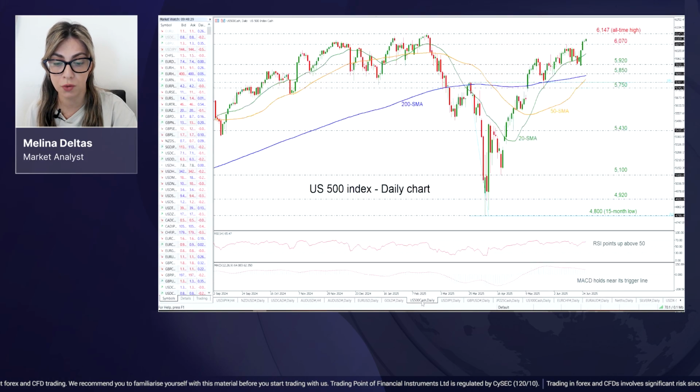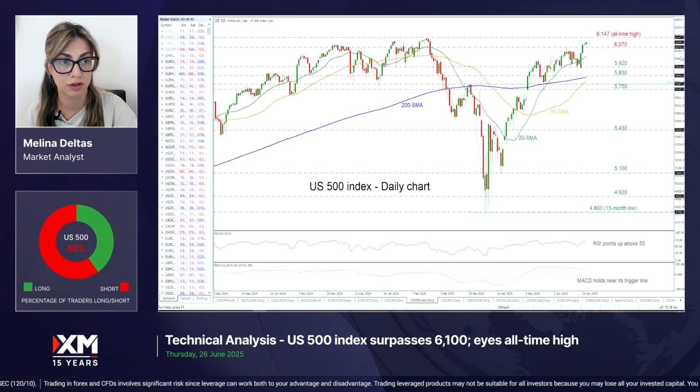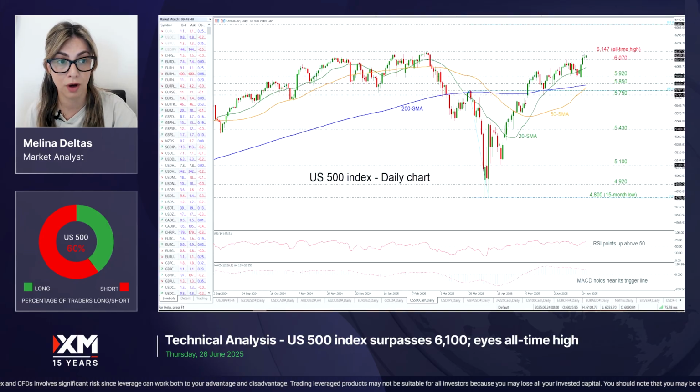Now, turning to US 500, we can see that the price overcame the 6100 region and surpassed the 6070 area, which acted as a strong resistance in the past, with the potential to hit the all-time high at 6147. If there is a move above the all-time high, then the price may move towards the next round numbers such as 6200 and 6300, ahead of the 161.8% Fibonacci extension level of this downward wave here from 5787 to 4800 at 6400.